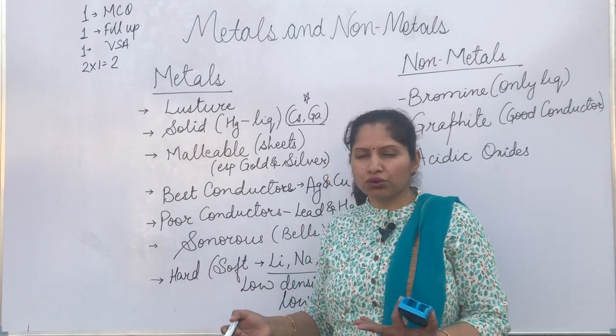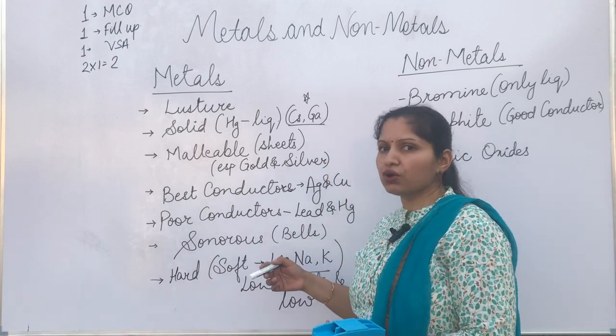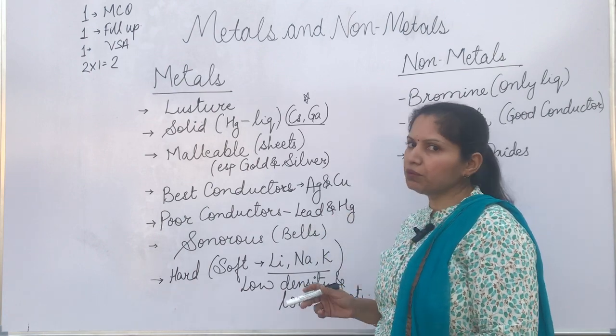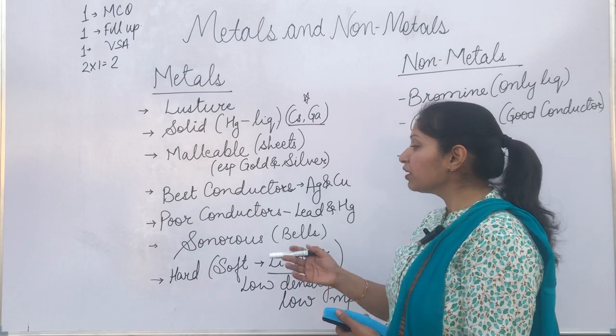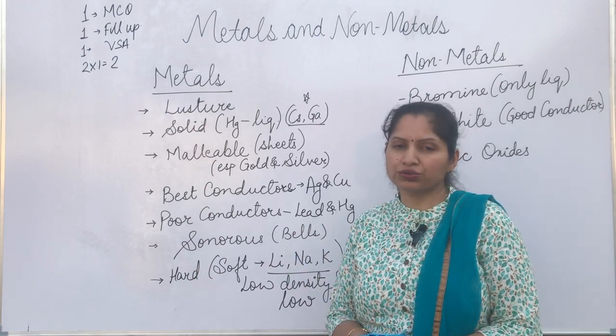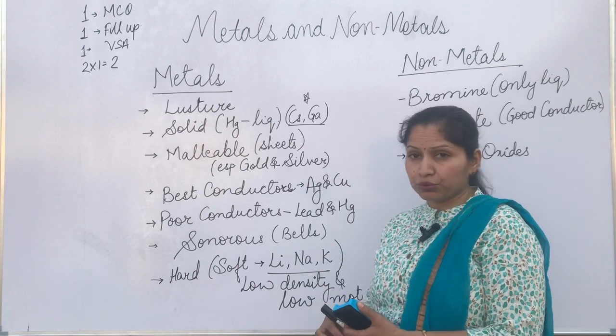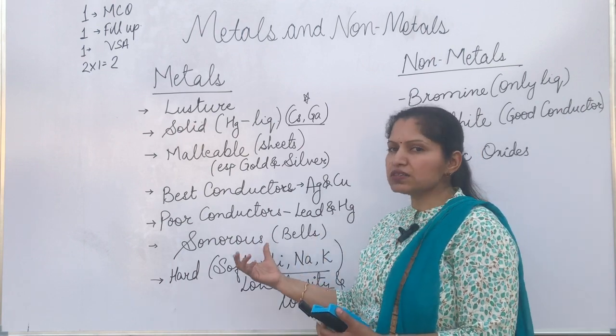Then poor conductors, again an important thing to remember. Which metals are not good conductors of electricity? That is lead and mercury. Lead and mercury are poor conductors of electricity. Then they are sonorous also. That is why they are used to make bells. Right, we use them in making bells. They produce some sound, so they are sonorous.